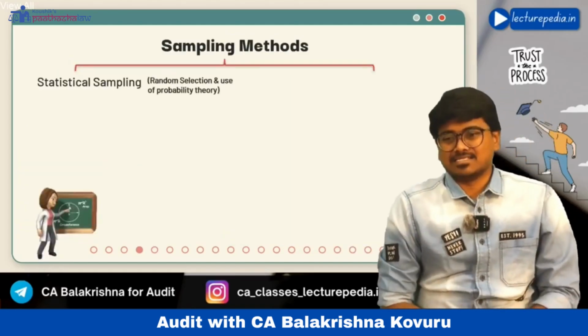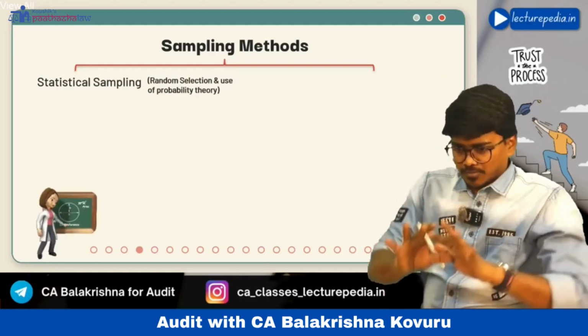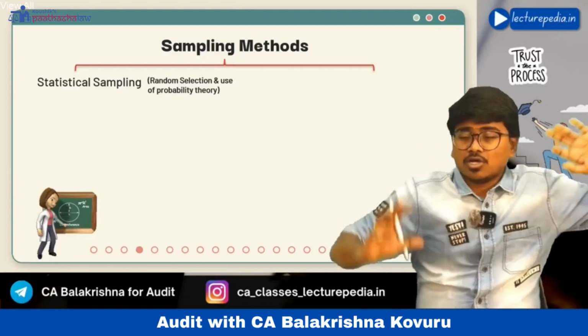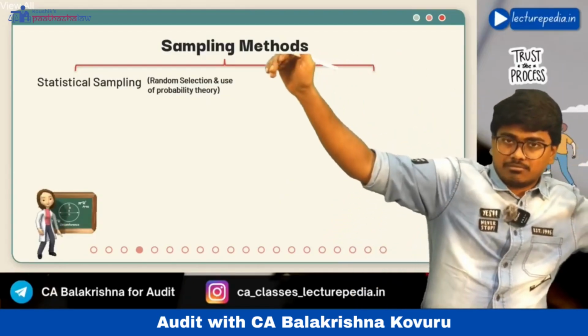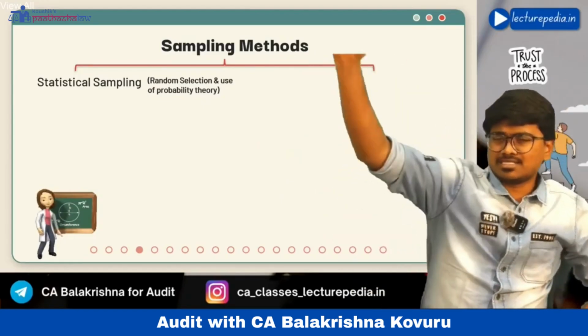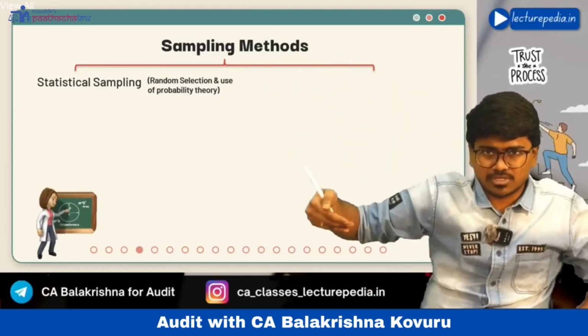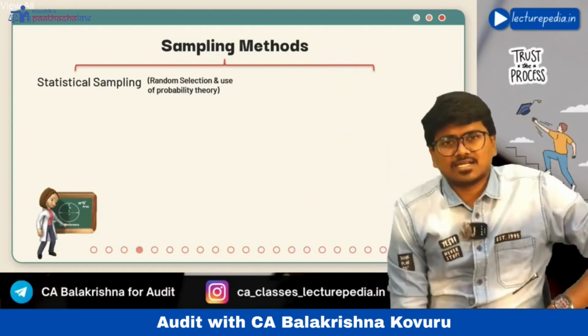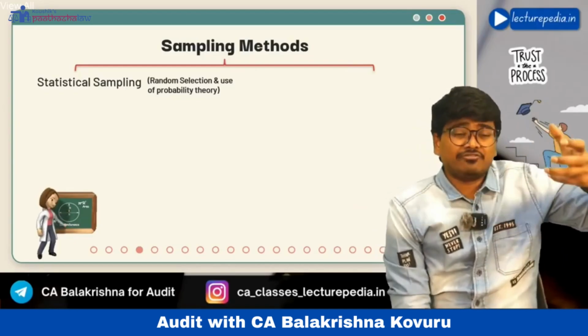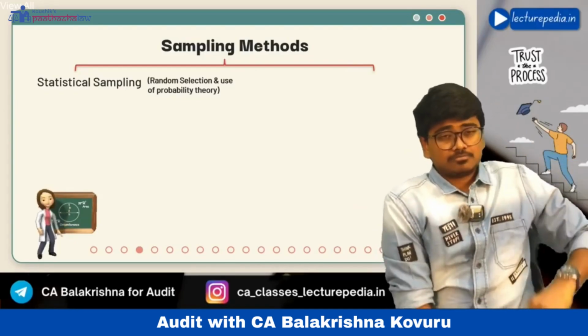Next, sampling methods. Basically there are, broadly speaking, two sampling methods. One is statistical sampling, one is non-statistical sampling. In statistical sampling there are further methods, and in non-statistical sampling there are further methods. Statistical sampling is nothing but a scientific method of sampling.